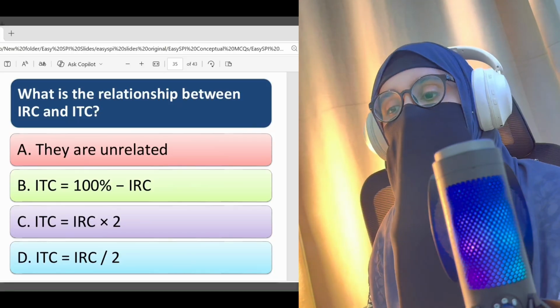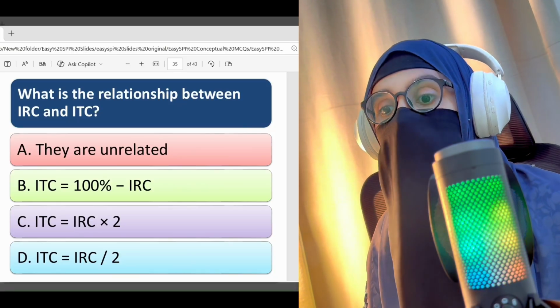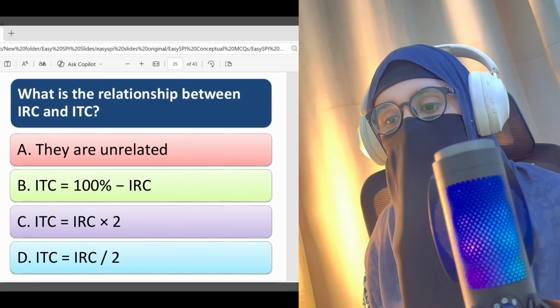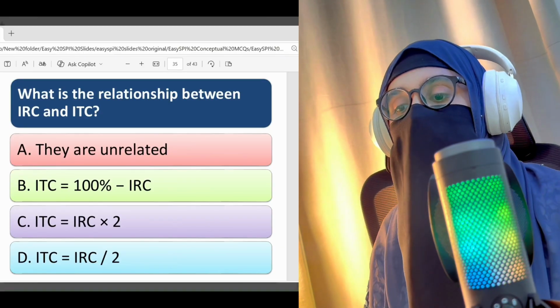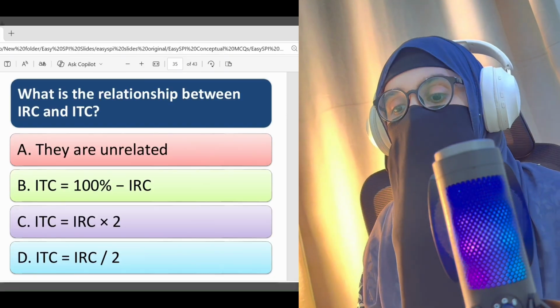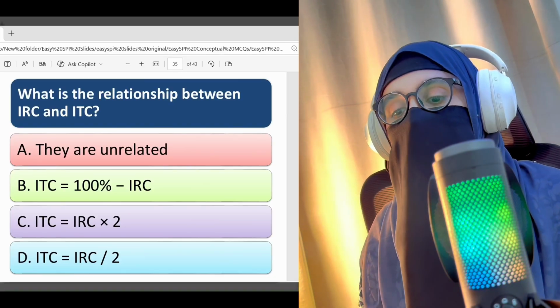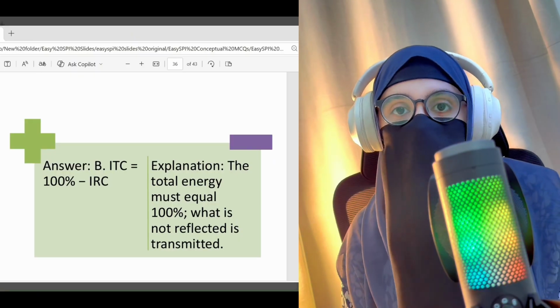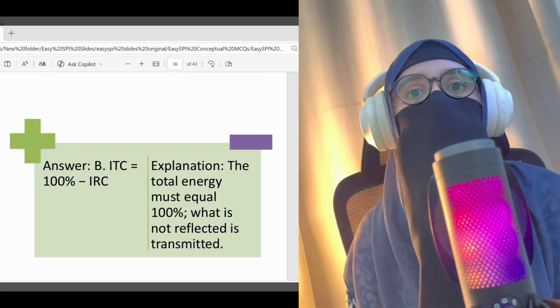Next, what is the relationship between IRC and ITC? A. They are unrelated. B. ITC is equal to 100% minus IRC. C. ITC is equal to IRC multiplied by 2. D. ITC is equal to IRC divided by 2. The right answer here is B. ITC is equal to 100% minus IRC.